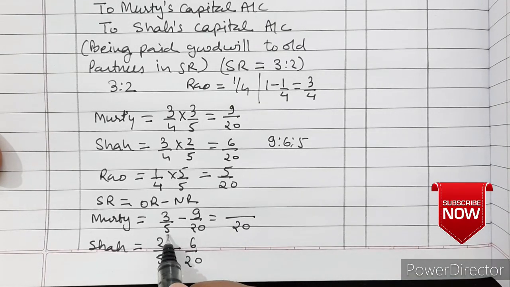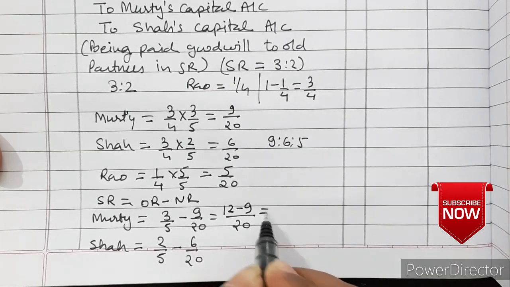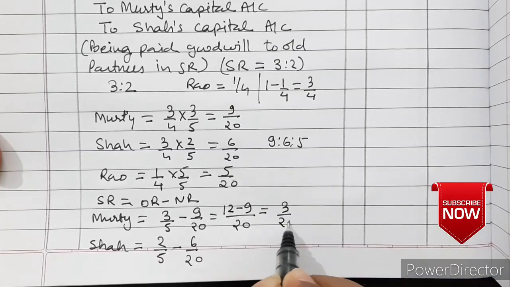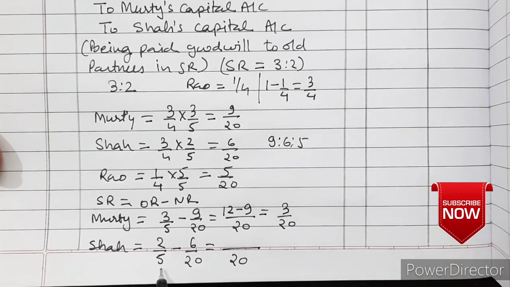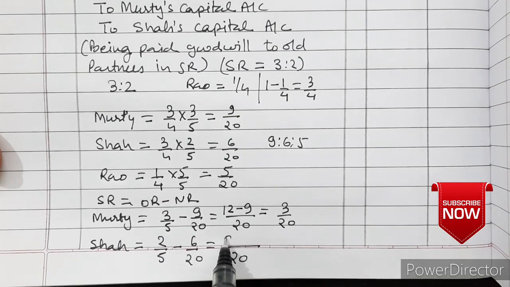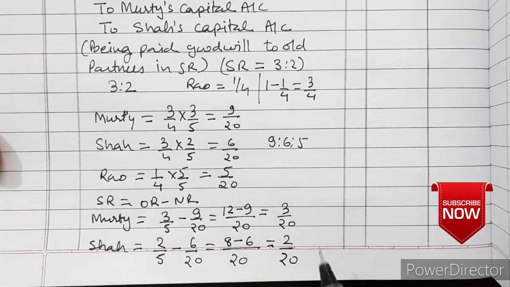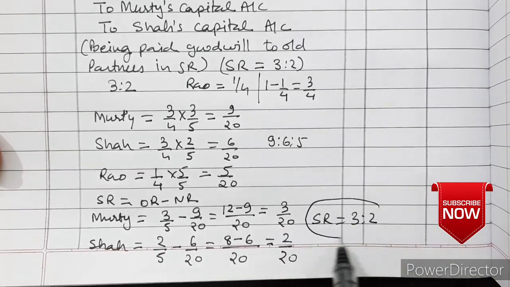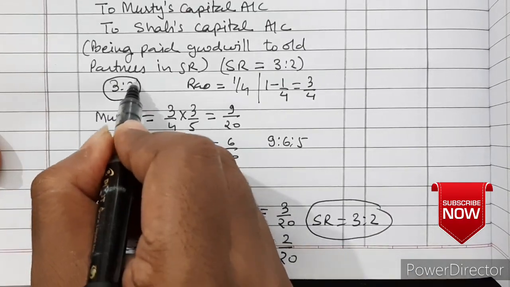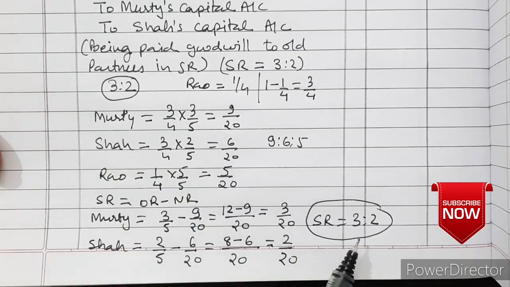Now 20 divided by 5 is 4. 4 multiplied by 3 is 12 minus 9, that is 3/20. And here LCM is 20. 20 divided by 5 is 4, multiplied by 2 is 8 minus 6, that is equal to 2/20. So our sacrificing ratio is 3:2, which is nothing but our old ratio. So when only this much information is given, our old ratio will be our sacrificing ratio.